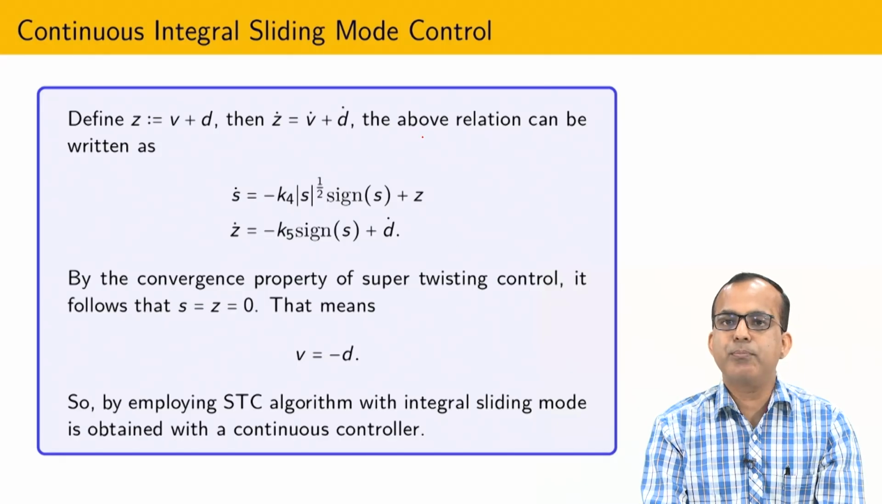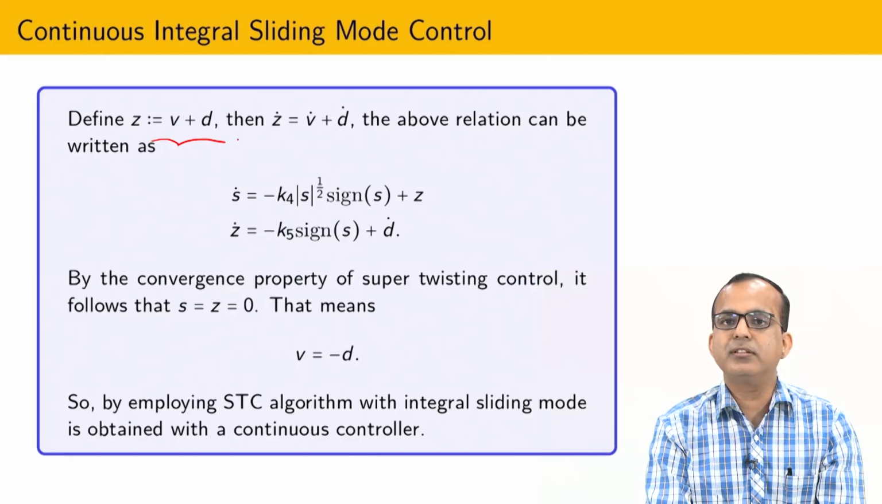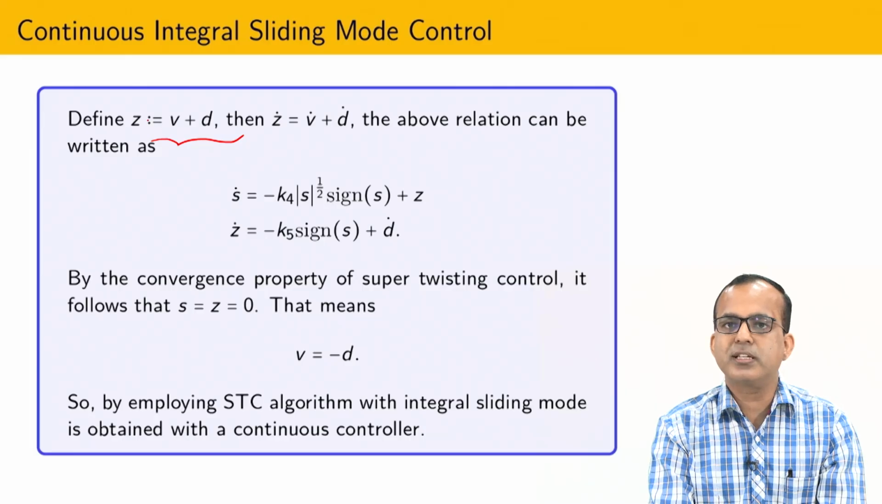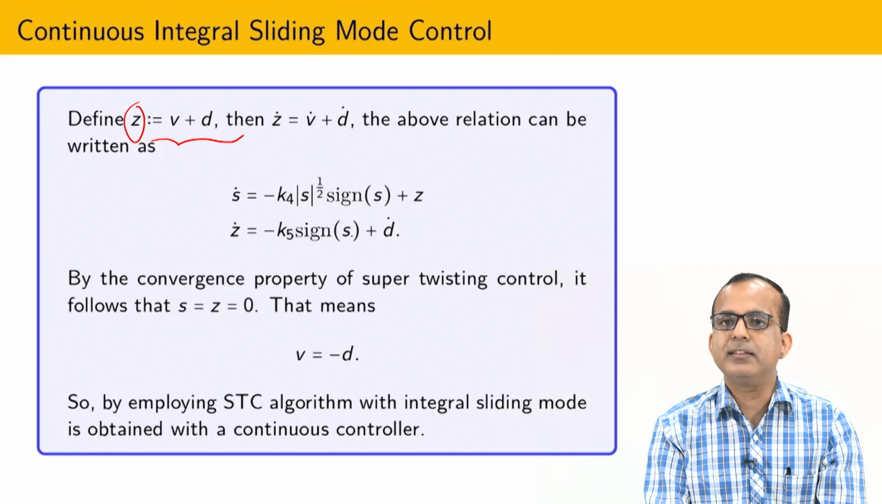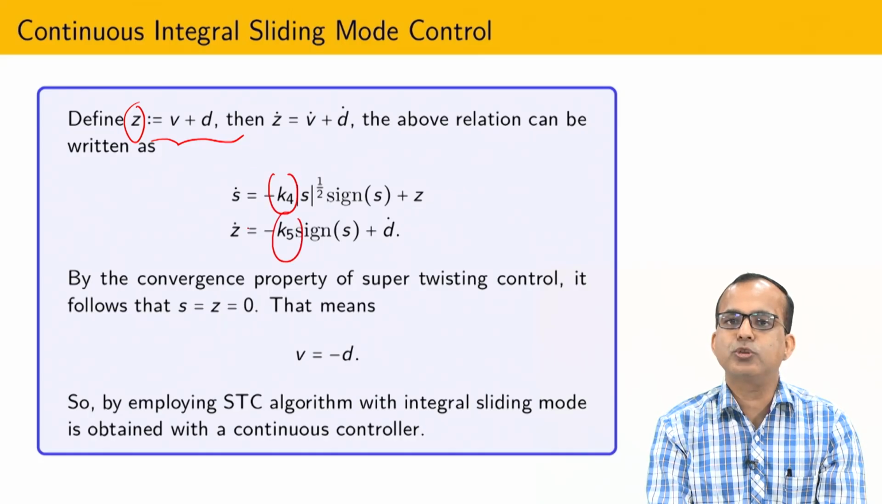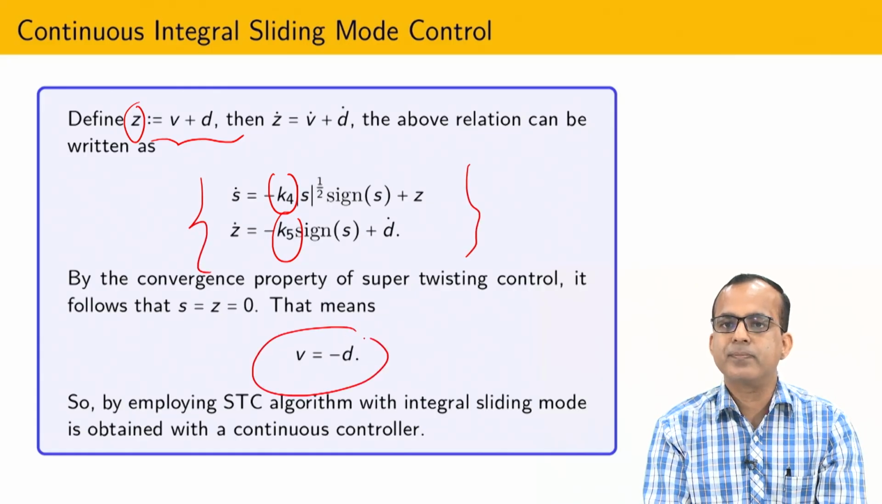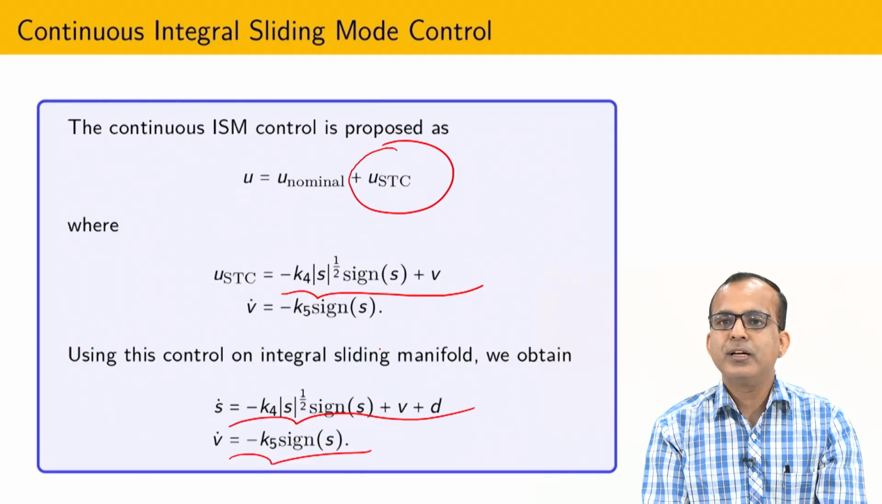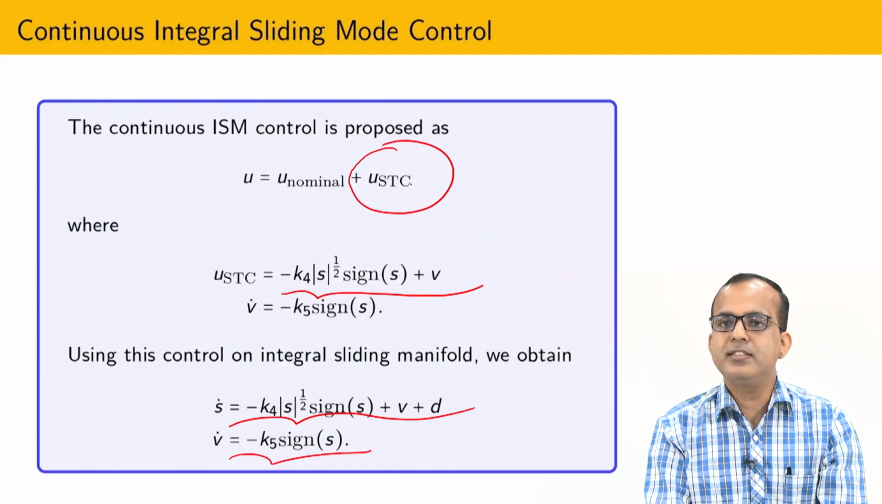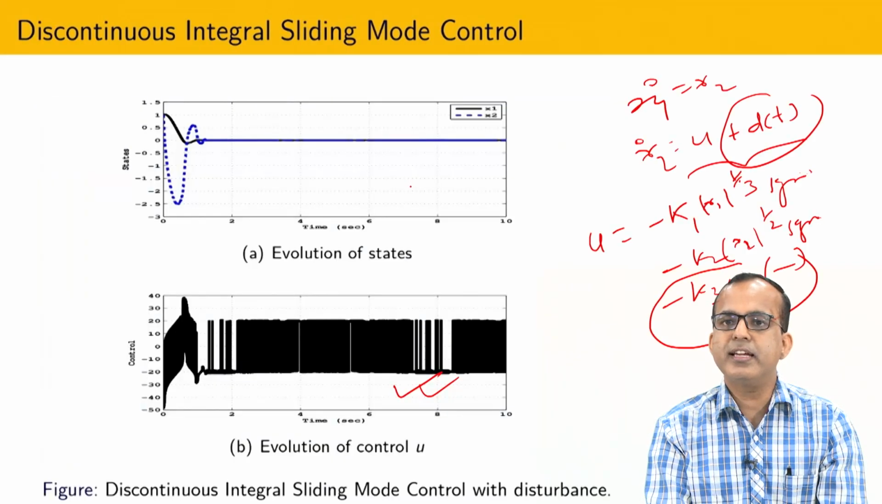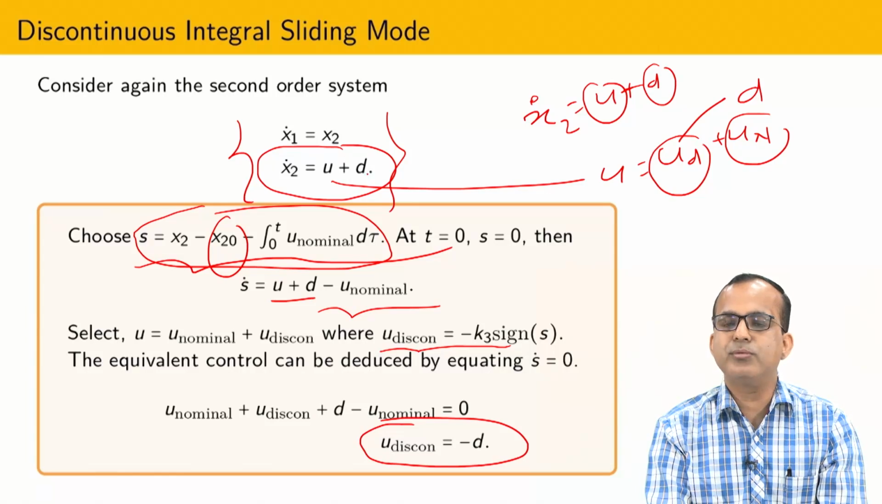In the same way I have proceeded, and again I have done the state transformation, a fictitious state I have defined as V plus D. Now if you select K3, K4 and K5, which are the gains of the super twisting algorithm, this is nothing but the super twisting algorithm, then I will get this. So what is the idea now? This USTC is going to take care of this particular disturbance term.